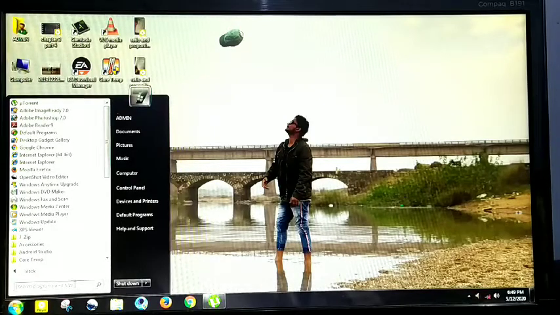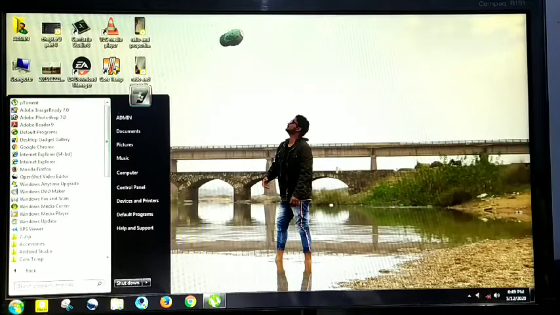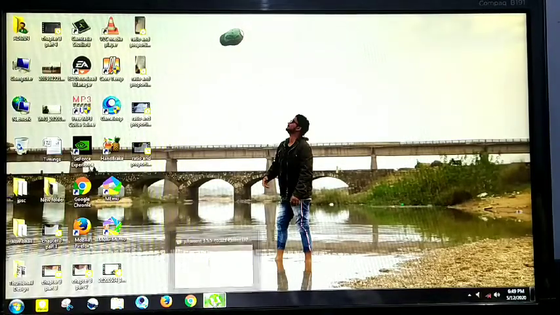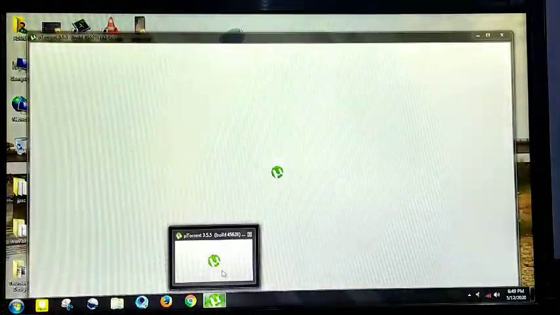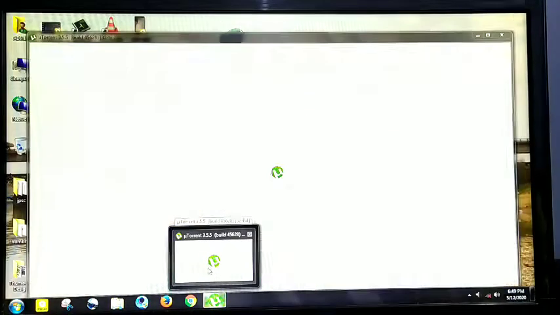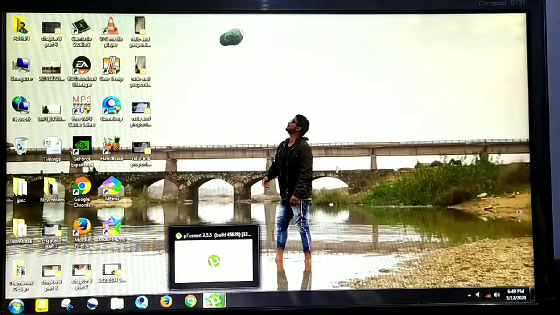Now the next part is taskbar buttons. When you open a program or a file, it appears inside a rectangular screen, a window. See this one: when I open it, it appears inside a rectangular screen. This is also a rectangular screen. When I click it completely, it will appear.